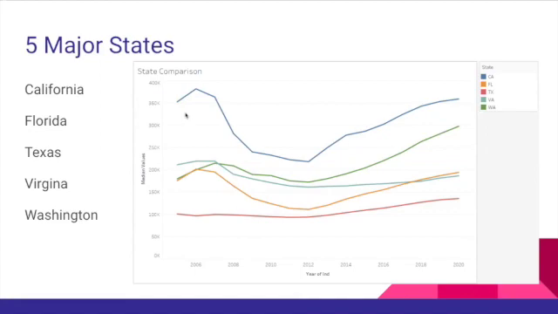Very obviously, from the beginning, you can see that California, to no surprise, has the highest median housing value, but it also took the biggest hit when the recession happened. And if we look all the way down here at Texas, it took a little bit of a hit, very, very small, but it did in fact keep growing. It has the least amount of change of all the 5 states.